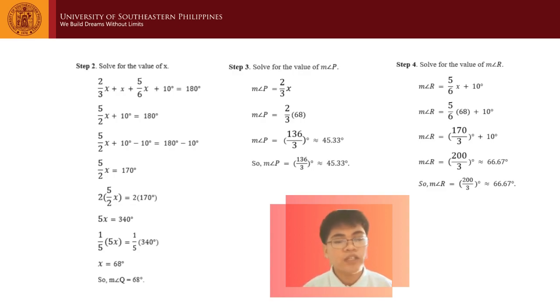Using the closure property under multiplication, 5/6 multiplied by 68 is equal to 170/3. And then copy the plus 10 degrees. Next, using the closure property under addition, 170/3 plus 10 degrees becomes 200/3. So, the measure of angle R is equal to 200/3, or approximately 66.67 degrees.